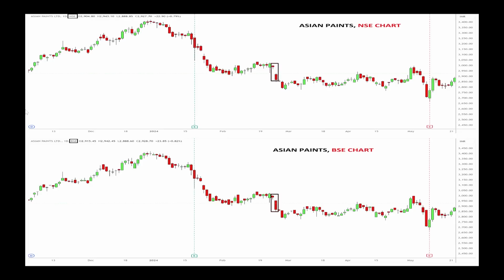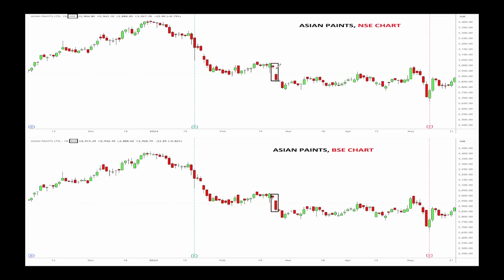For example, look at this, both the charts, daily time frame chart. This is the Asian Paints NSE chart. This is the Asian Paints BSE chart. For a moment, if you look at these charts, you see that there is not much difference, right? You can say it is similar, but not exact. So you will see a small difference between the NSE and BSE chart. To the naked eye, it may look the same, but if you closely watch it, you will see there is some difference between the NSE and BSE charts.